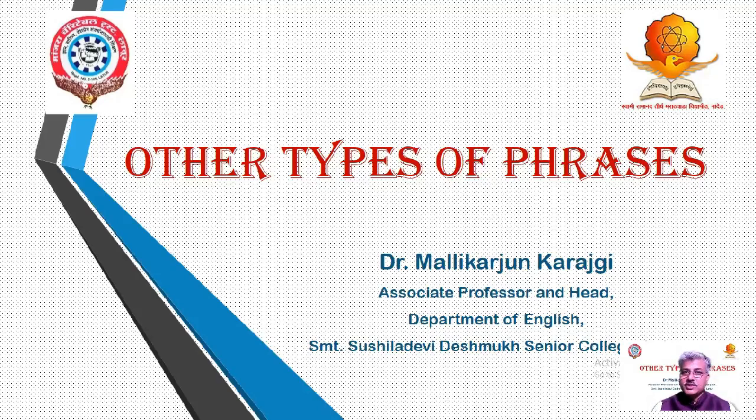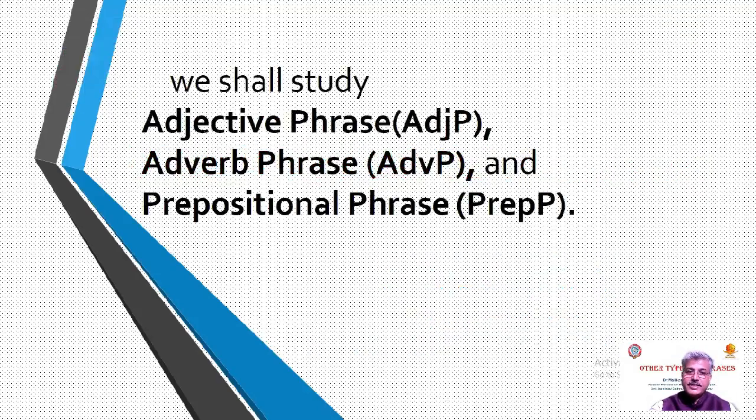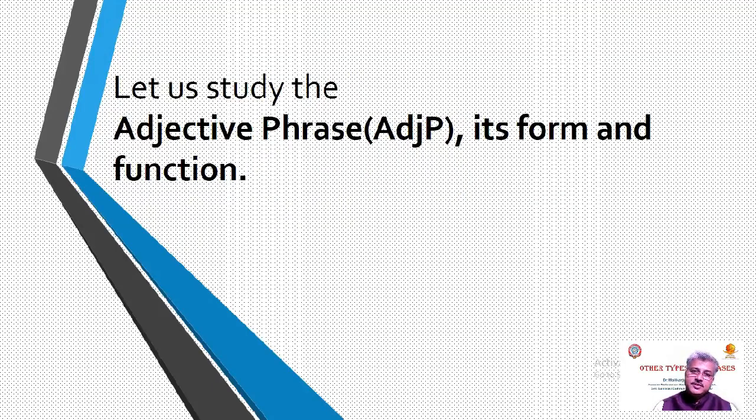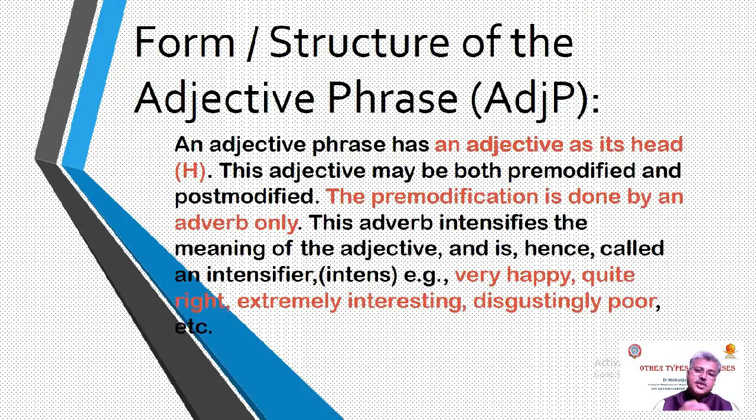Now we will move towards the other types of phrases, that is adjective phrase, adverb phrase and the prepositional phrase. Let us study adjective phrase, its form and function. The structure of the adjective phrase. An adjective phrase has an adjective as its head. This adjective may be both pre-modified and post-modified.